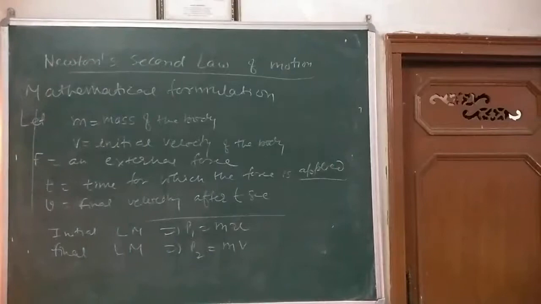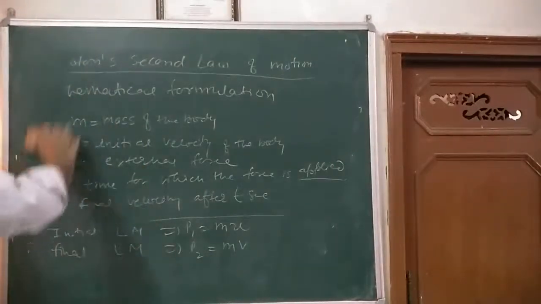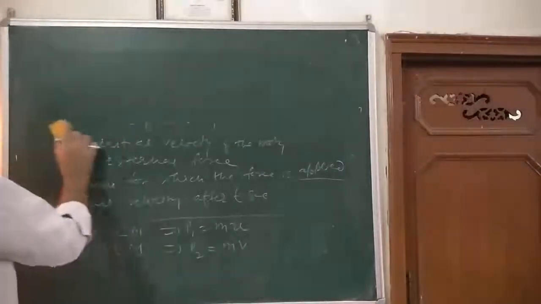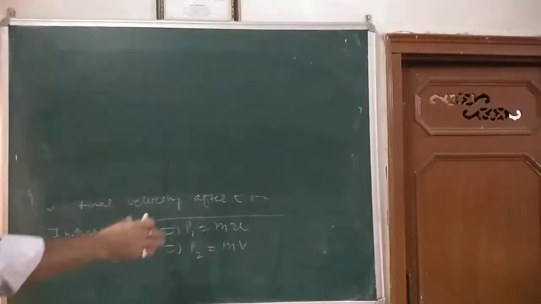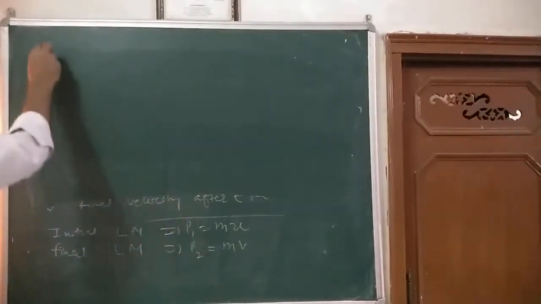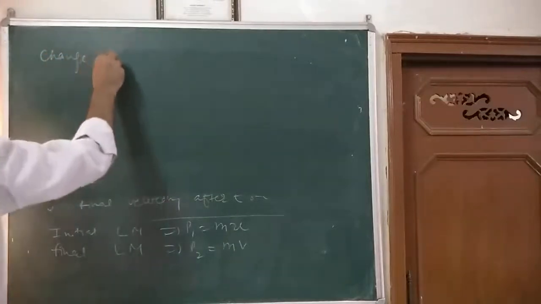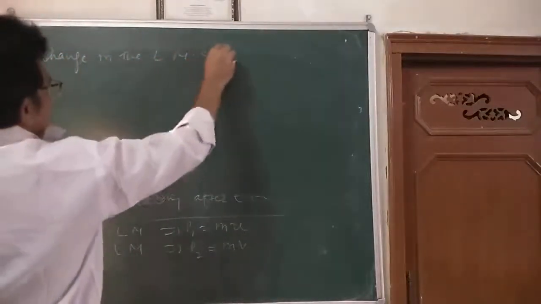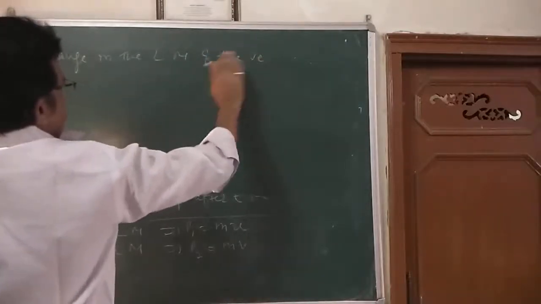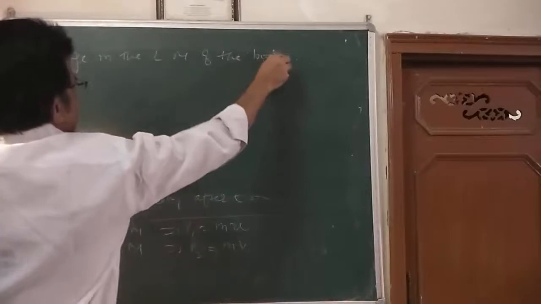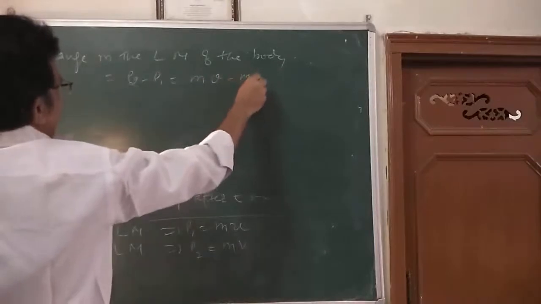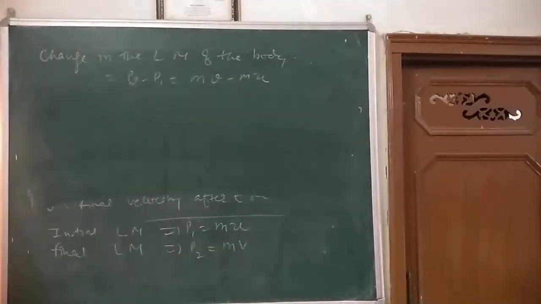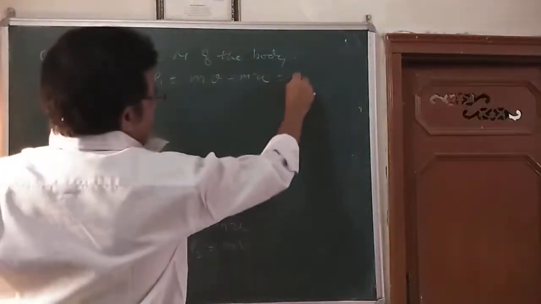So what is the change in the momentum? Dear children, the initial momentum is mass into velocity, the final momentum is mass into velocity. So I can write here the change in the linear momentum of the body, that is P2 minus P1, which is equal to m into v minus m into u. So I can say, dear children, that is m into (v minus u). This is the change in the momentum.